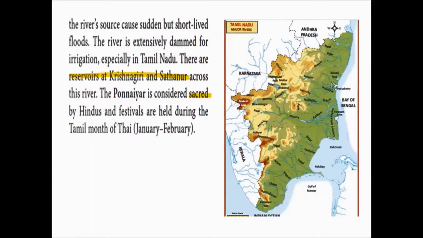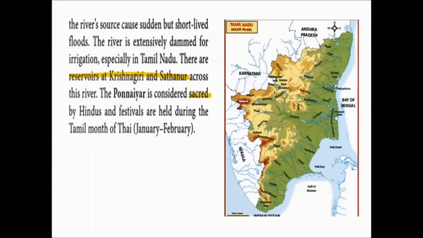There are reservoirs at Krishnagiri and Sathanur across this river. In order to store water, dams or reservoirs are built across this river in Krishnagiri and Sathanur. The Ponnayar is considered sacred by Hindus, and festivals are held during the Tamil month of Thai. So the Hindus worship the river Ponnayar as God.